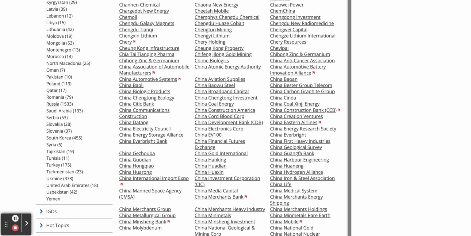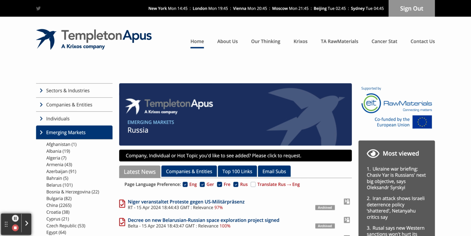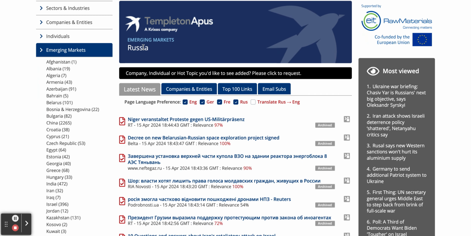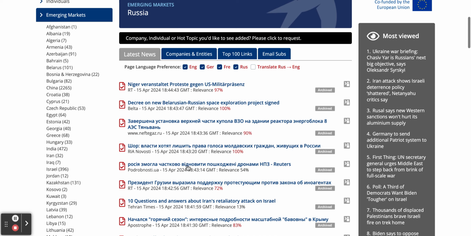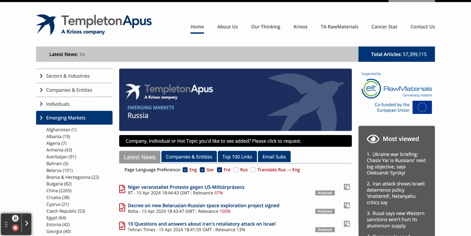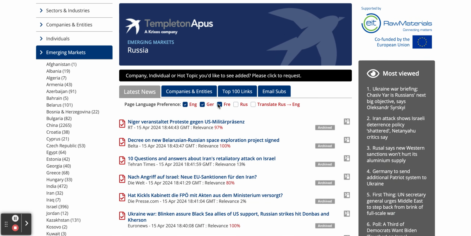Page refreshes, and here we have all of the most recent news where Russia is mentioned coming up. There we go. Most recent news article up at the top. Again, if you wanted to remove the Russian language articles, you just untick the Rus button there. So here we go. Do that. Page refreshes, and those Russian language articles have now disappeared, and we've just got the German, French, and the English.